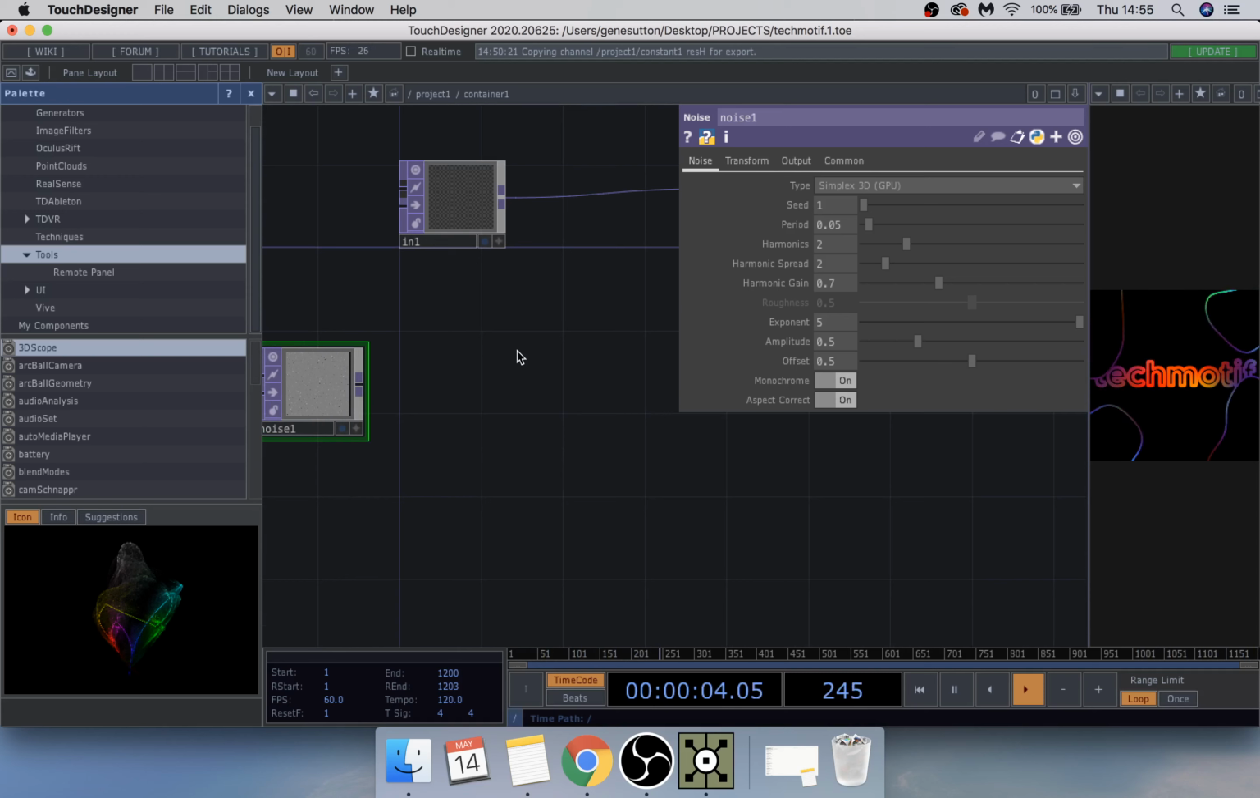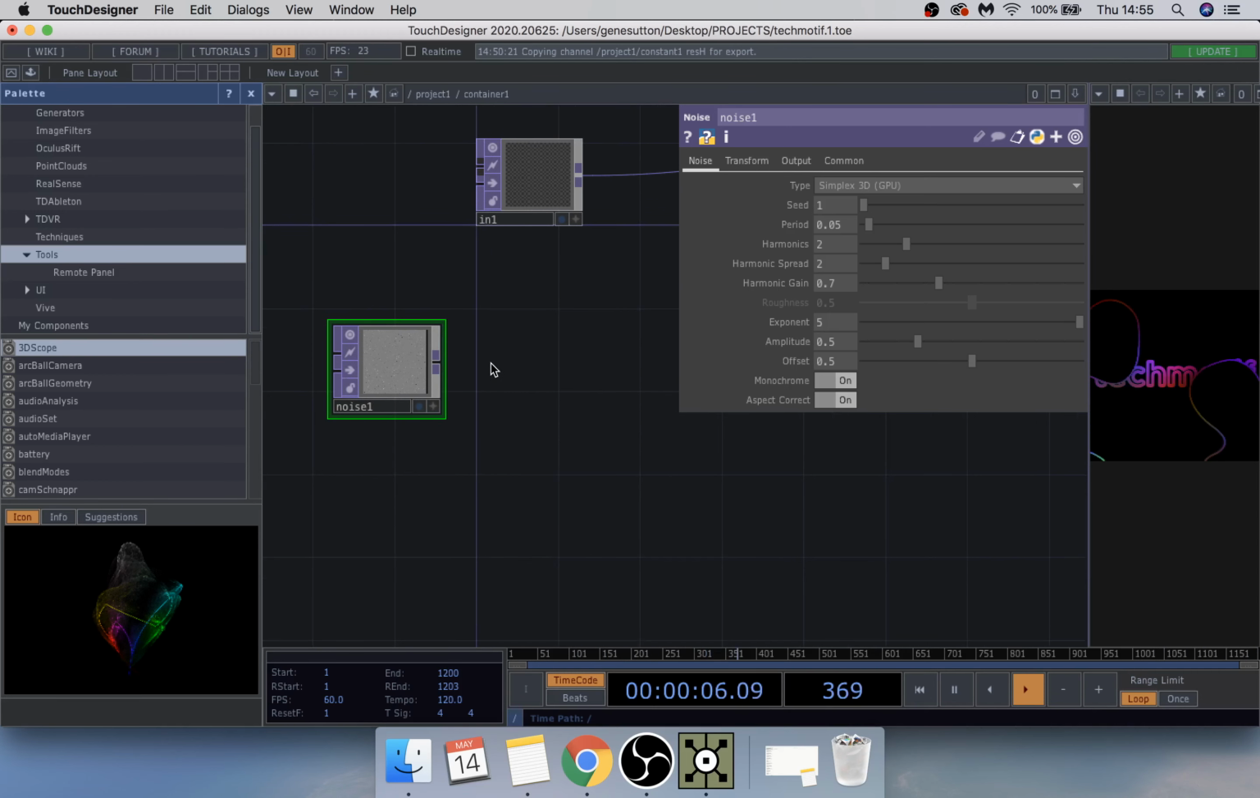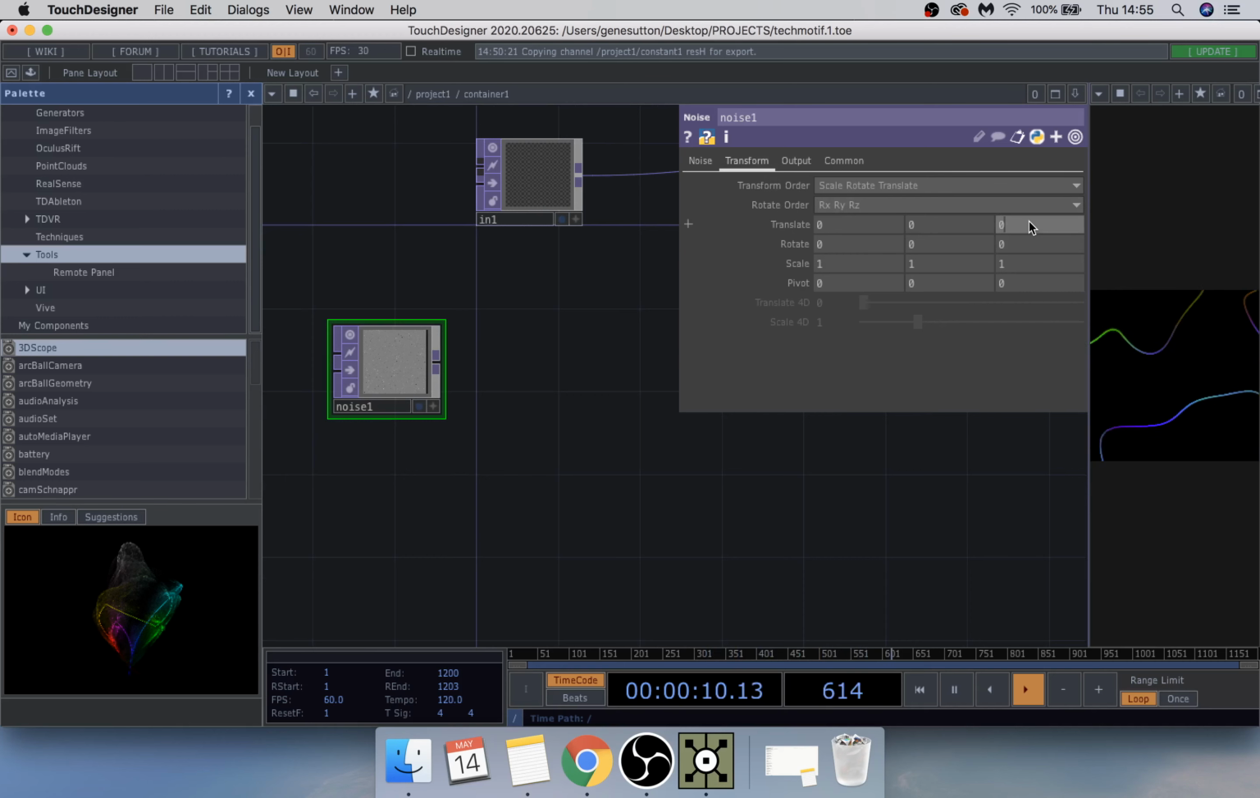And then we're going to type in an expression here. The old trusty abs time seconds times 0.2. So that's starting to move now.